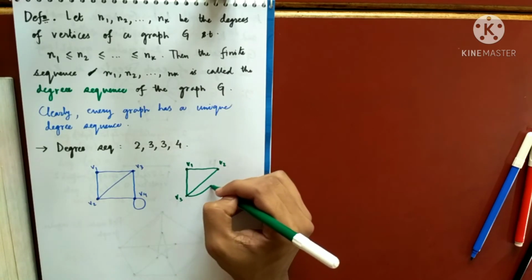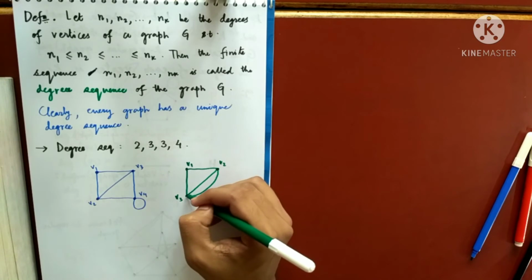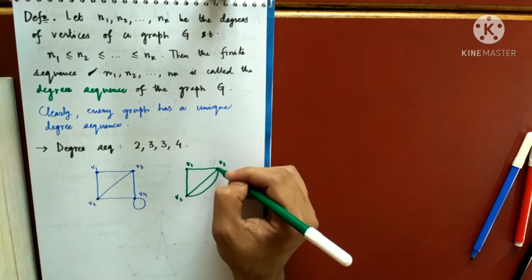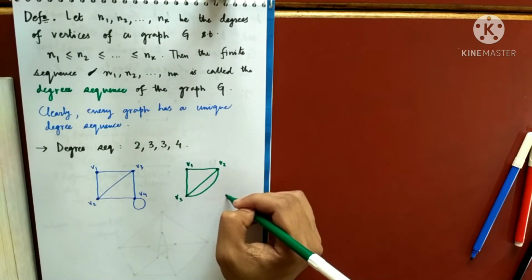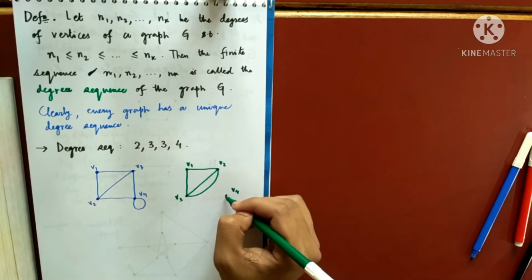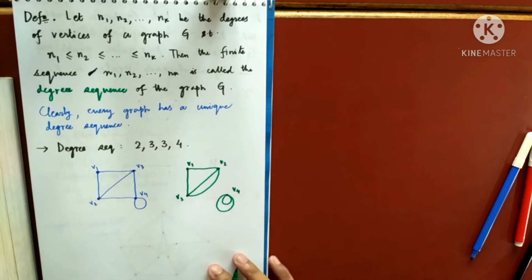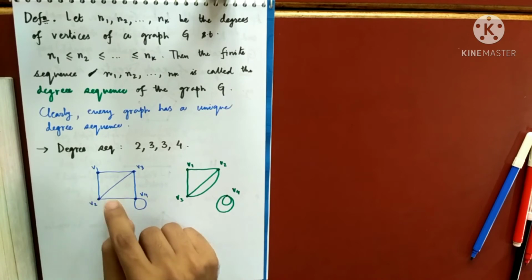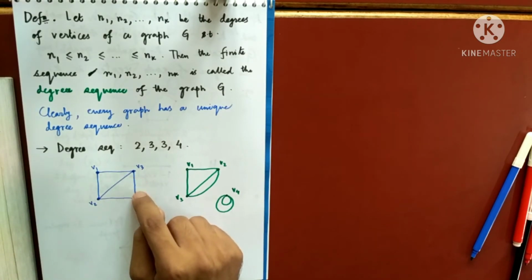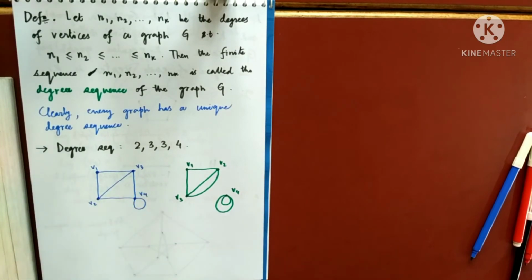And I'll give a parallel edge also. So this is again, you see, 2, degree is 3, degree is 3, and I'll give V4 here, and I'll give 2 loops on V4, 1 loop and then second loop. And you just check, both of these graphs have degree sequence 2, 3, 3, 4. Just check, degree of V1 is 2, 3, 3, and 1, 2, and loop is counted twice, so 4.